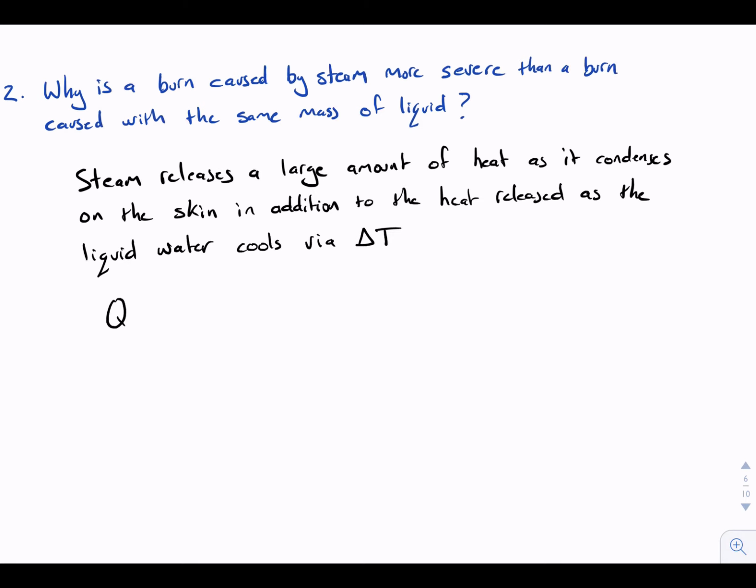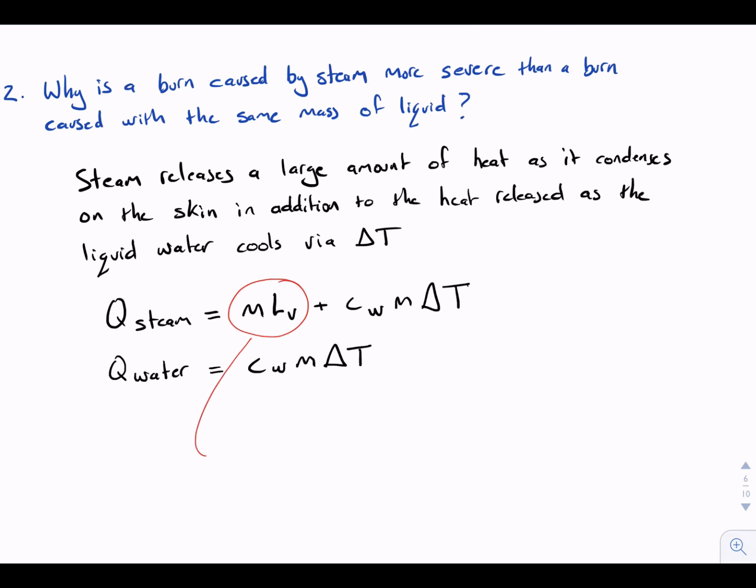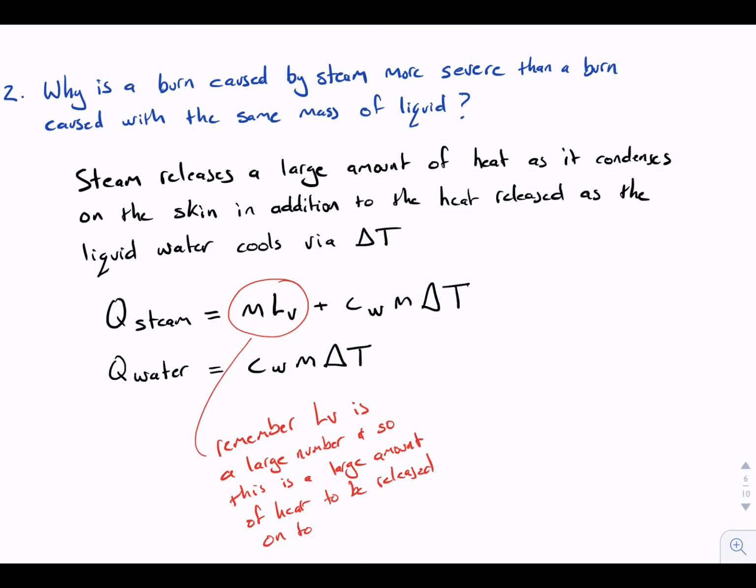What this means, if we write down the equations, is the heat from the steam equals the latent heat of vaporization, which is the mass times the latent heat of vaporization, plus C_W m delta T, where the heat released by the water just equals C_W m delta T. Remember, the latent heat of vaporization is a large number, so this is a large amount of heat to be released onto the skin, and this will cause more damage to the tissue.